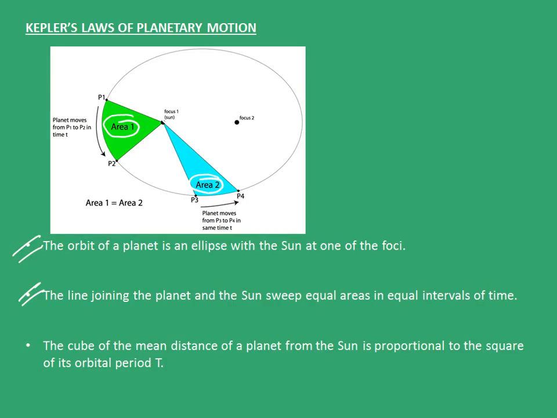The third law says that the cube of the mean distance of a planet from the sun is proportional to the square of its orbital period T. That is, a cube is proportional to T square, where a is the mean distance of the planet from the sun.